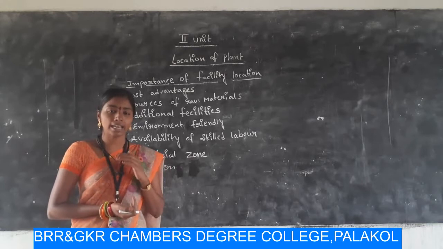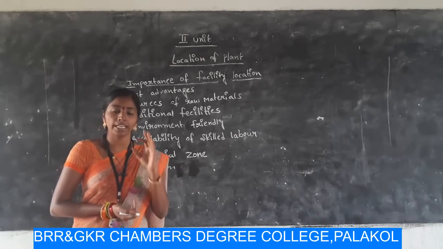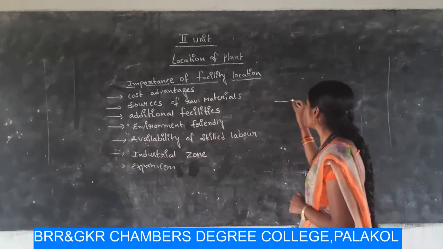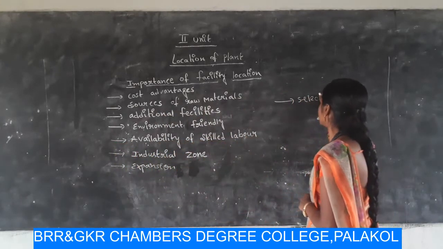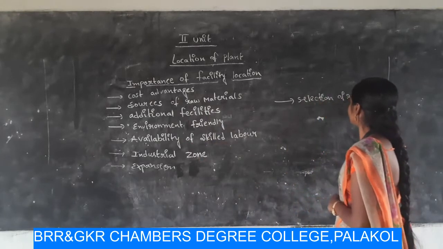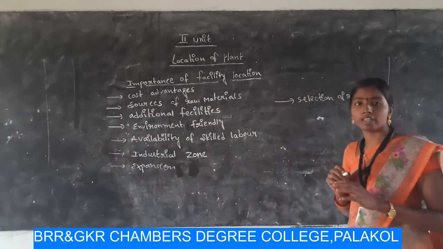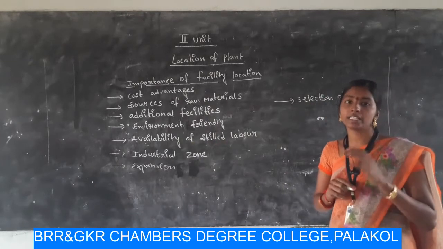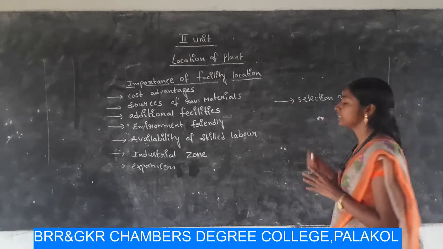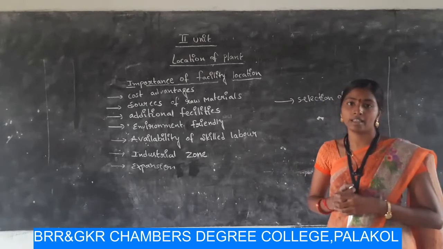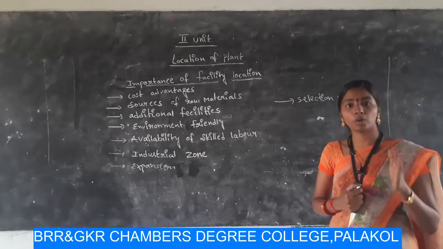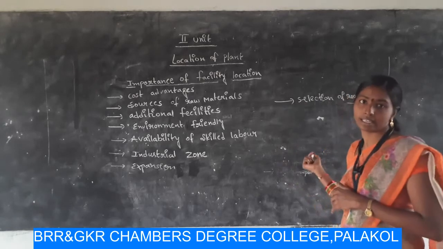In selecting a site, the problem can be solved in three phases. The first phase is selection of region. First of all, the business person or the experts of the business decide in which region they are starting the operations and what kind of products they are producing. Depending upon the product, we have to select the region.